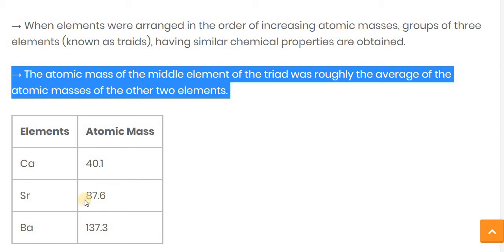That means the strontium atomic mass is roughly the average of the calcium and barium atomic masses, 40.1 plus 137.3 divided by 2, and we get roughly 87.6, that of strontium. These three elements have similar properties, and this is the law of triads, given by Dobereiner. That's why it is known as Dobereiner's triads law.